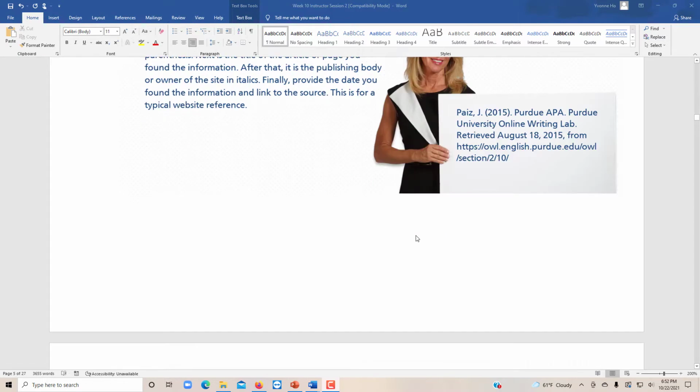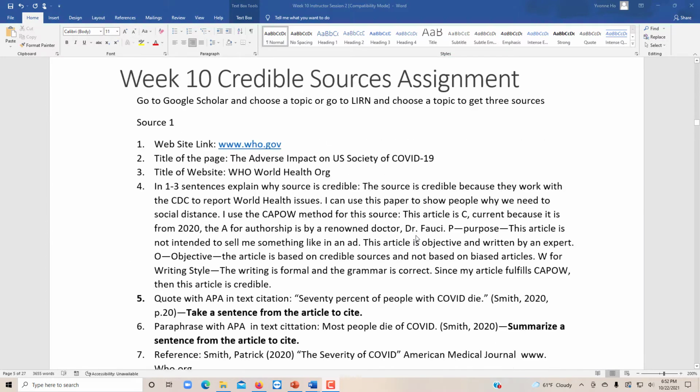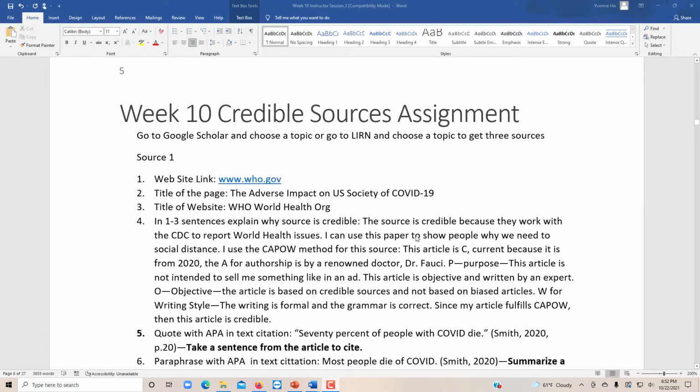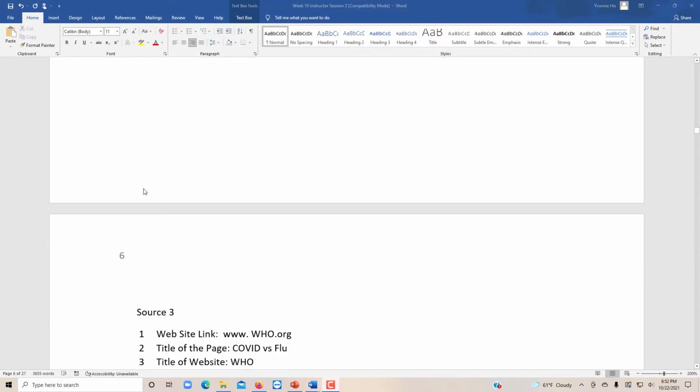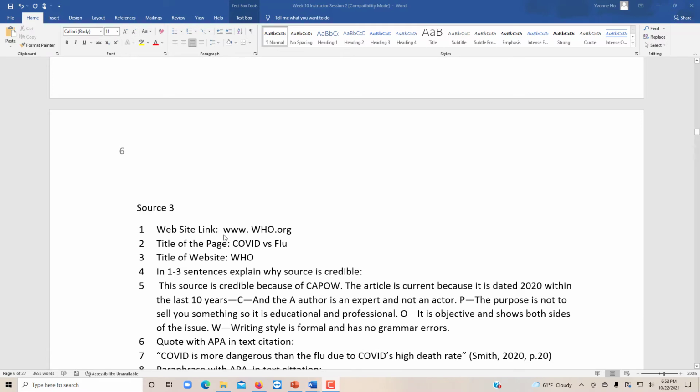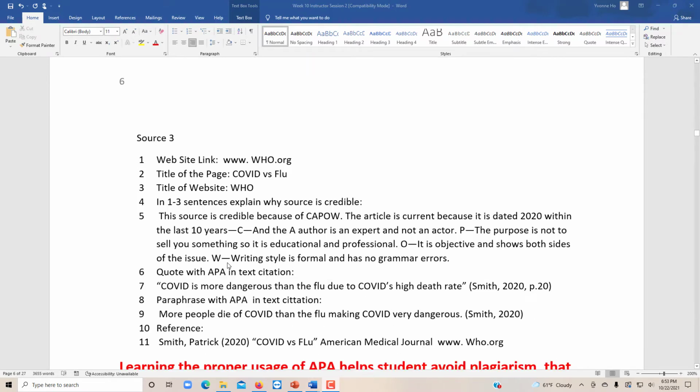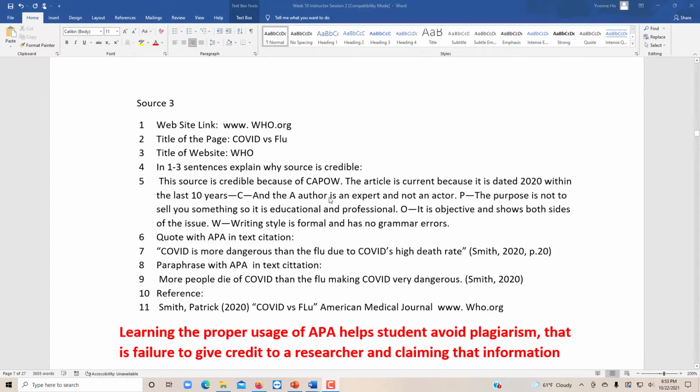Then I'm going to go over your week 10 credible sources assignment, where you're going to find me three credible sources, and then you're going to write me the website link, title of the page, title of the website, why the source is credible because of Kapow. Then you're going to write me an in-text direct quote, in-text citation, a paraphrase, in-text citation, and a reference citation.